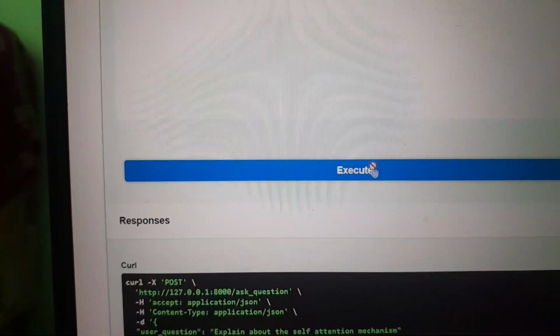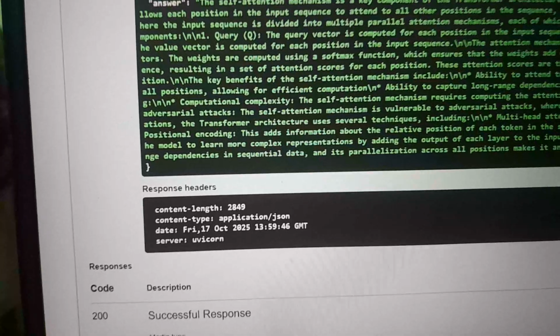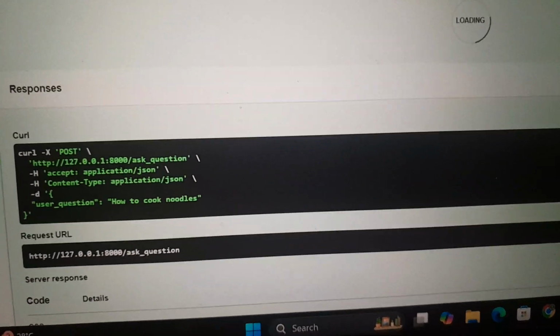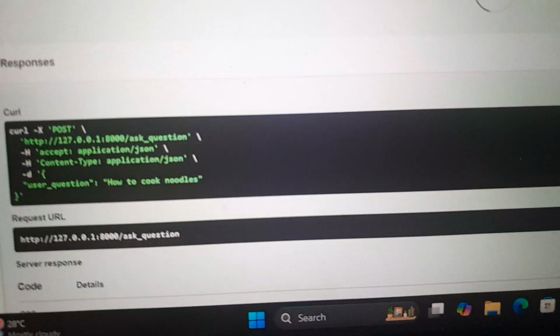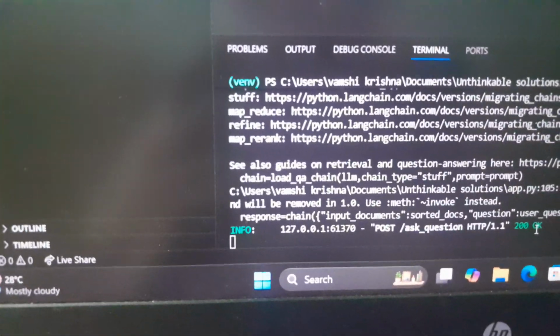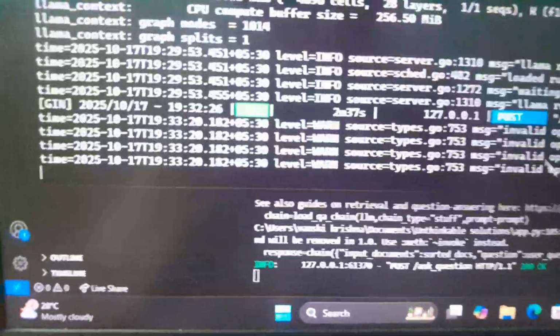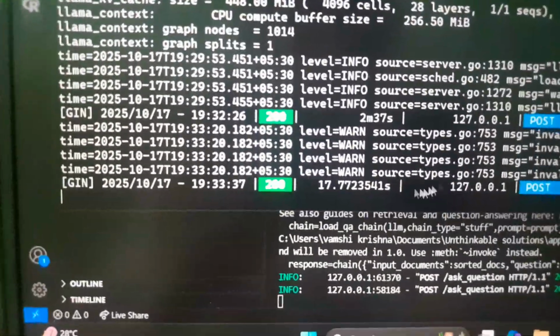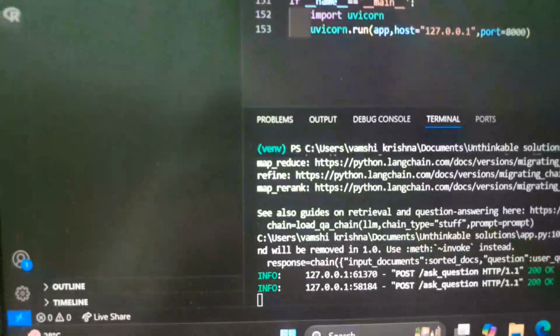Let us see about this. On the other hand, you could see a successful request has been created. It says 200 OK. On the Ollama server, a successful POST request has been created. So I think it has answered our question.